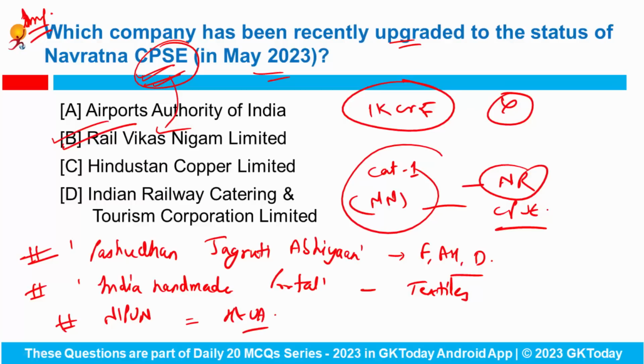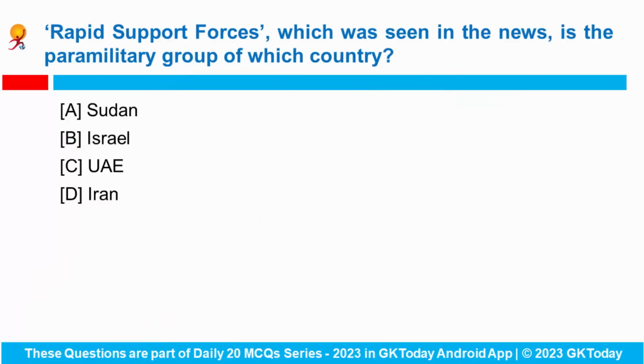And what is the full form of Nipun? The National Initiative for Promotion of Upskilling of the Nirman Workers. Fine. Nipun was in news these days, so you can be asked about its ministry. So you have to remember that it belongs to Ministry of Housing and Urban Affairs.